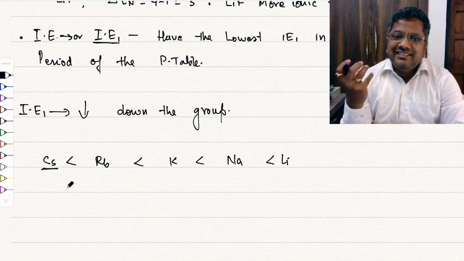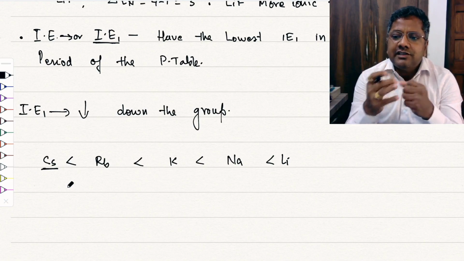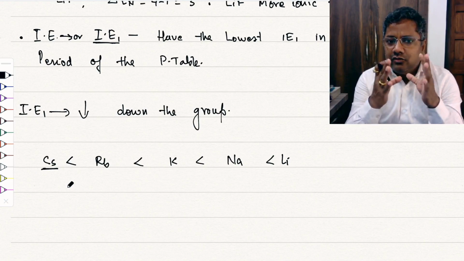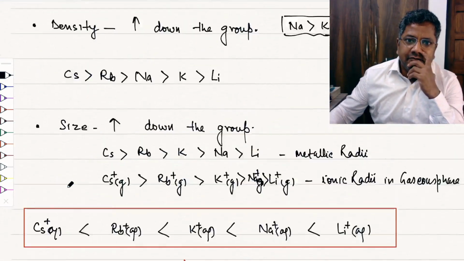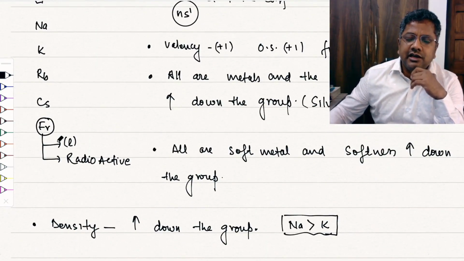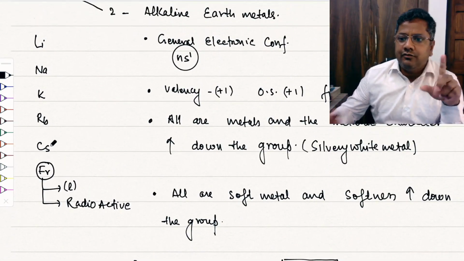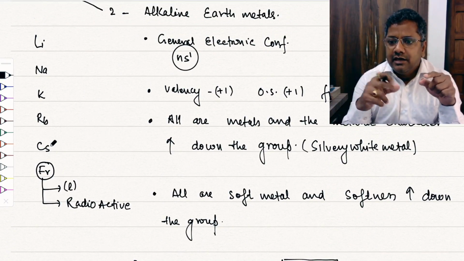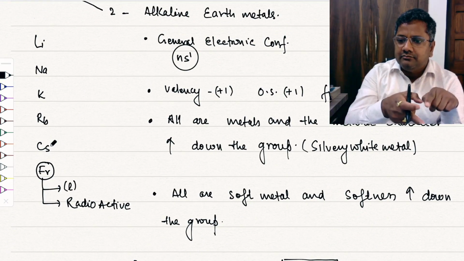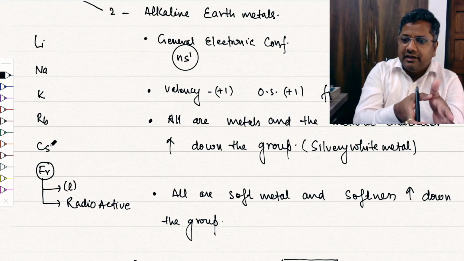Cesium has the lowest ionization energy in the periodic table, if you exclude francium from this list, because it is the extreme left, bottom element.